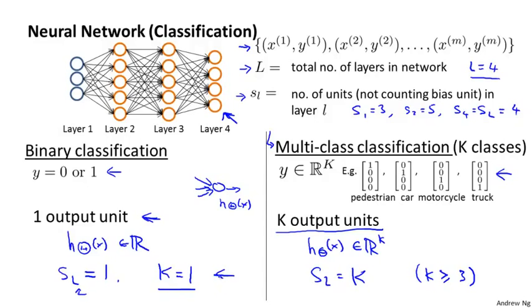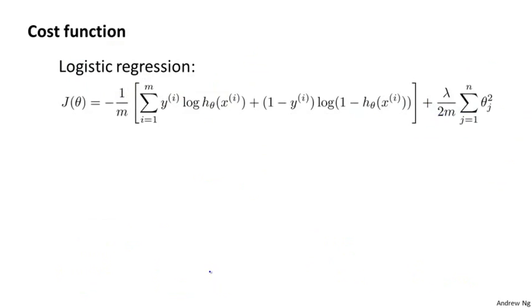Now let's define the cost function for our neural network. The cost function we use for the neural network is going to be a generalization of the one that we use for logistic regression. For logistic regression, we used to minimize the cost function J of theta that was minus 1 over m of this cost function, and then plus this extra regularization term here, where this was a sum from j equals 1 through n, because we did not regularize the bias term theta 0. For a neural network, our cost function is going to be a generalization of this, where instead of having basically just one logistic regression output unit, we may instead have K of them.